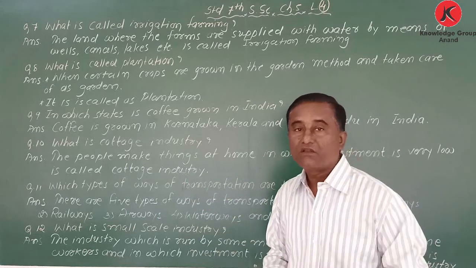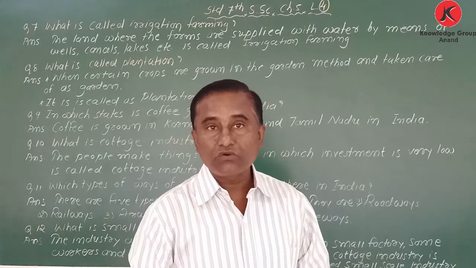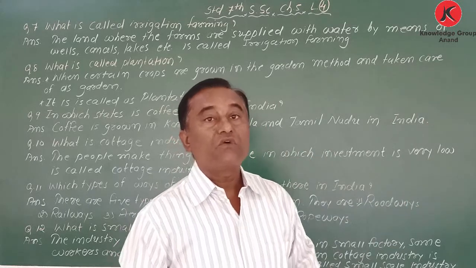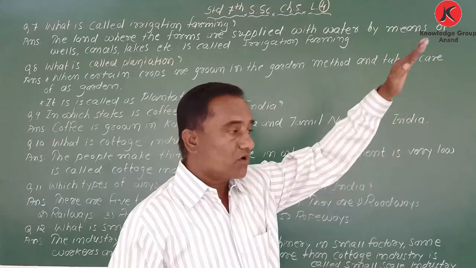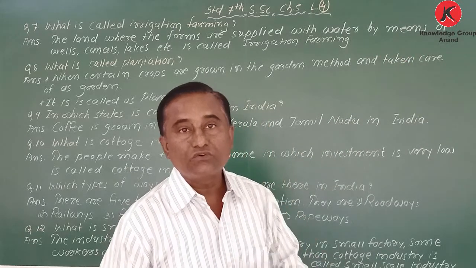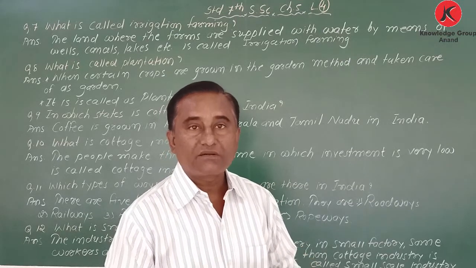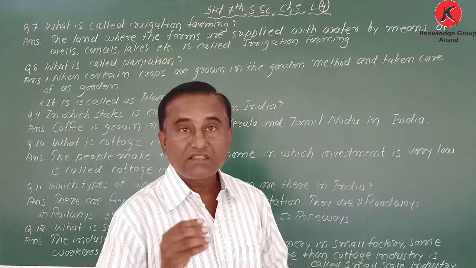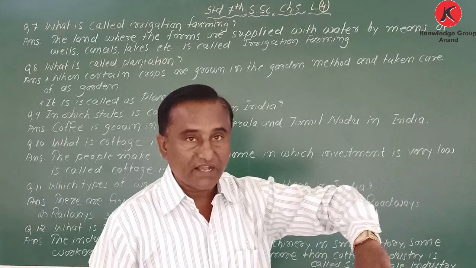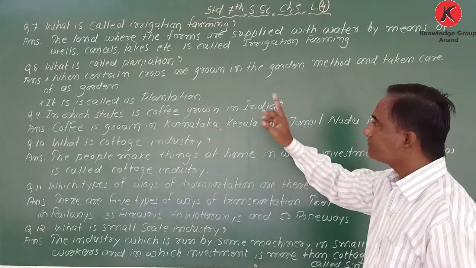My dear student, I would like to say that tea is grown on sloping areas. Why? Because when the water falls, the water goes directly down. If water remains at the roots of tea, the plant is destroyed. That is why tea is grown on sloping areas. Okay, got it? Next time I will explain, don't worry.